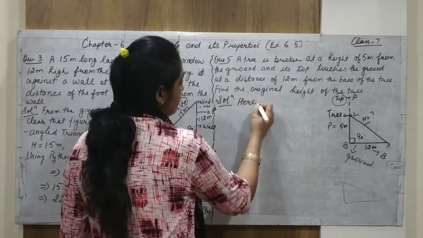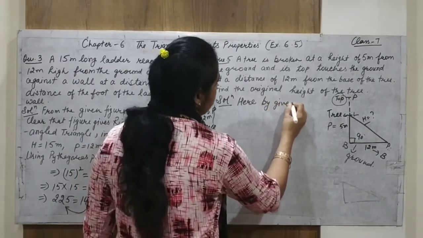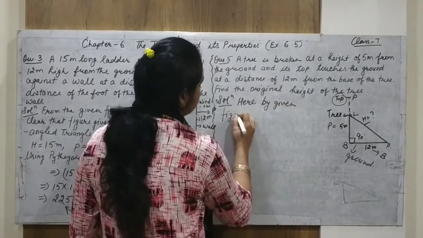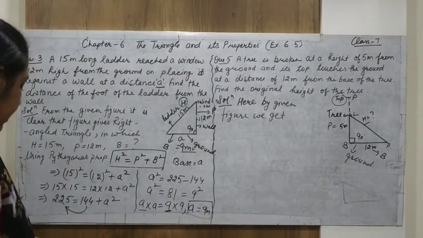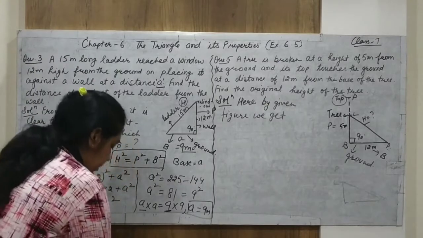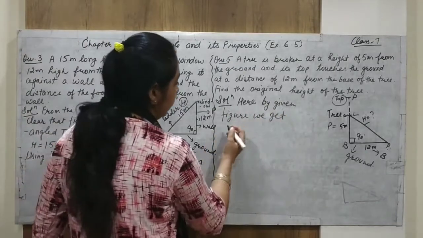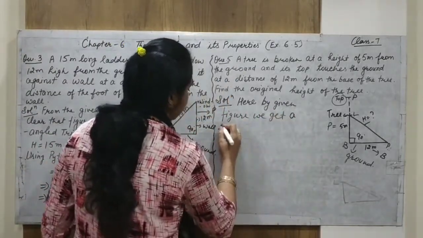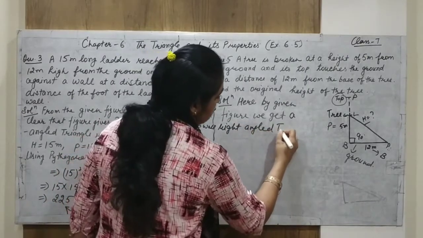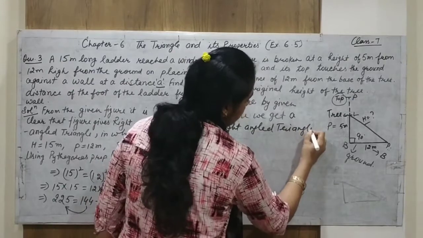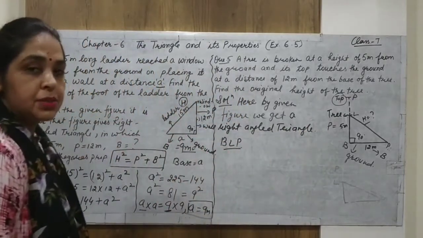Here, by the given figure, we understand from this diagram that we get a right angle triangle. Which one is the right angle triangle? BLP is a right angle triangle.